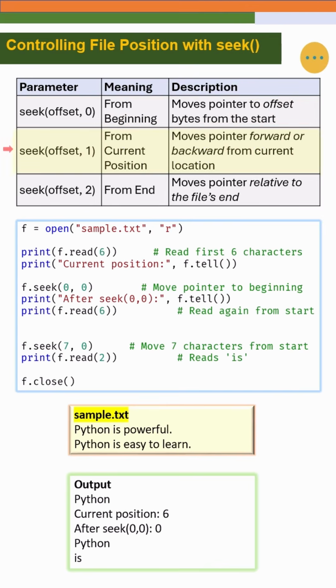1 means start counting from the current position. You can use positive or negative offsets here to move forward or backward. 2 means start counting from the end of the file. This is often used when you want to append data or inspect the end of large files. You can check the pointer's position using the tell function.